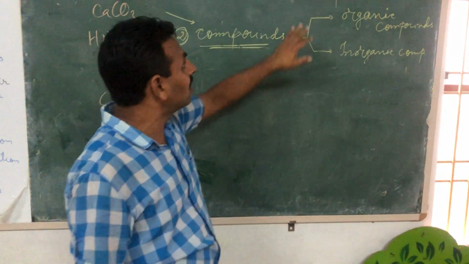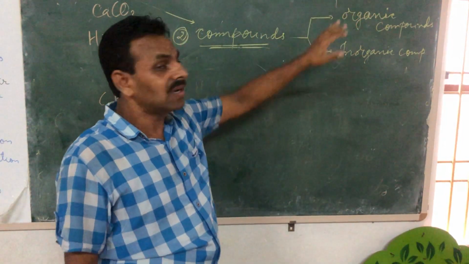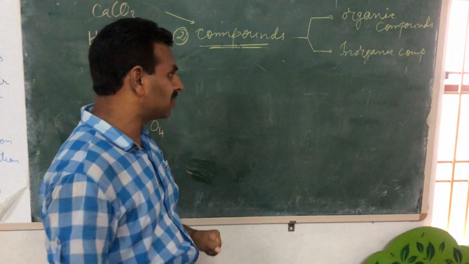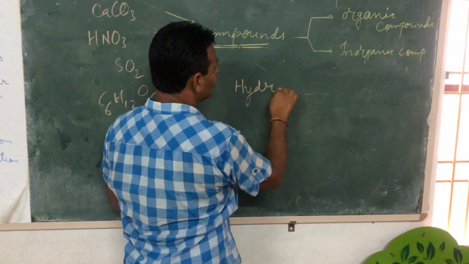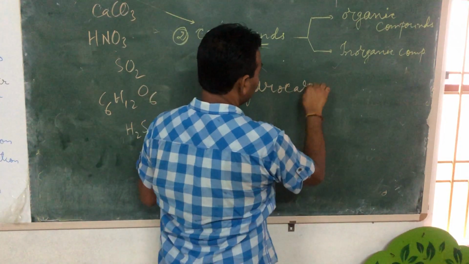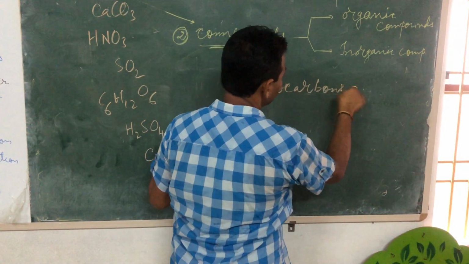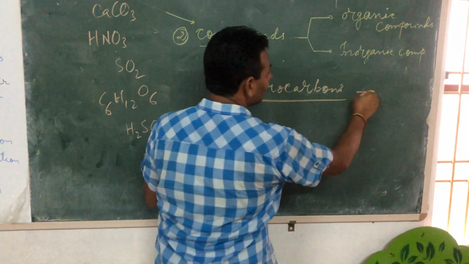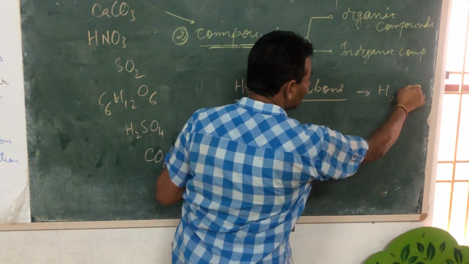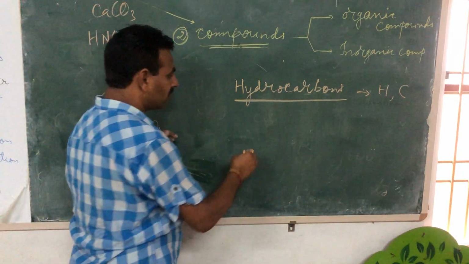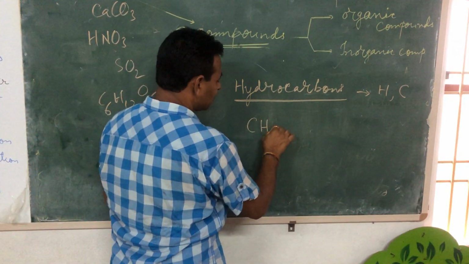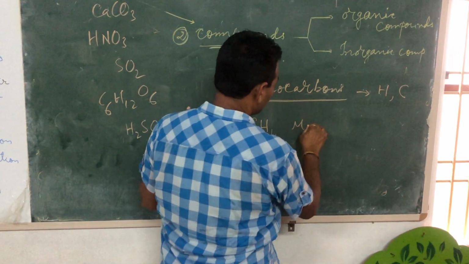Organic compounds are hydrocarbons. Now you may ask, what are these hydrocarbons? Hydrocarbons are the compounds of hydrogen and carbon. So do you know some examples? We have a compound named methane.